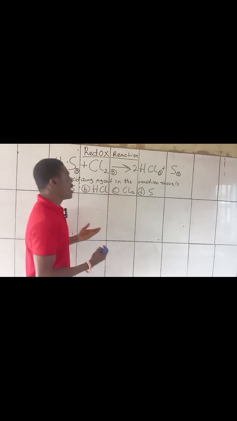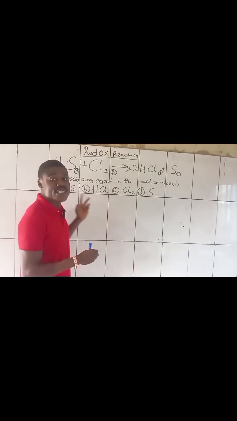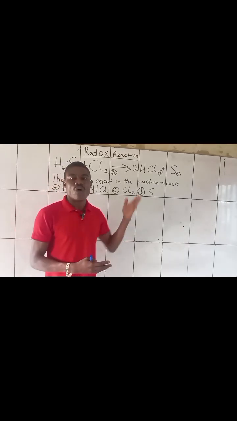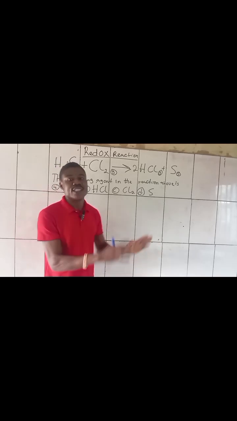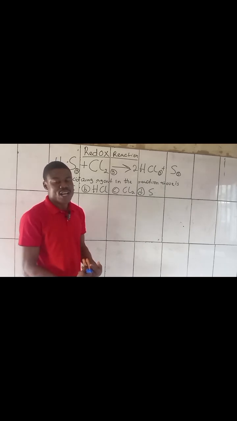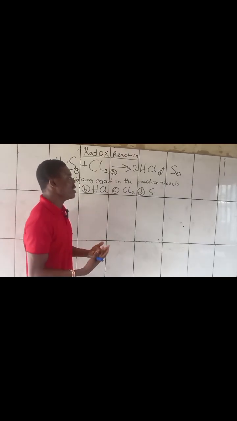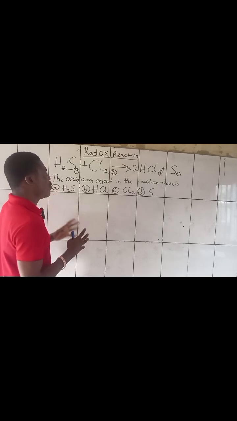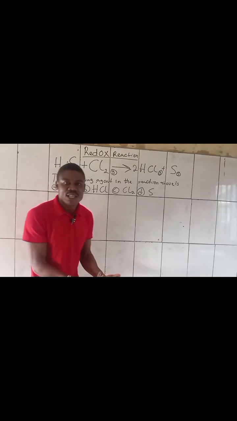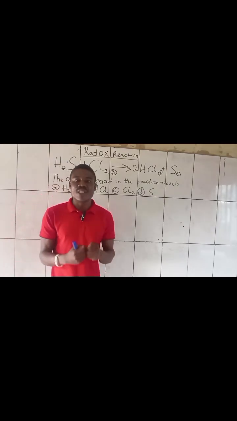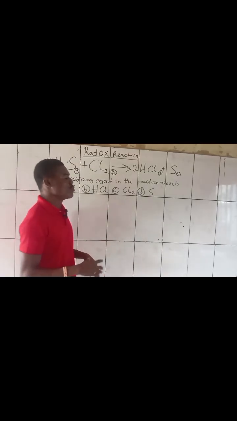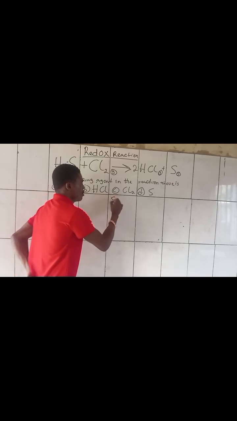Oxidizing agents are substances that reduce at the end of the reaction, causing the other substance to oxidize. They cause oxidation in the reaction, but they themselves are reduced. That's what we call an oxidizing agent. And we have another one, the reducing agent. Reducing agents are substances that oxidize, causing the other substance to reduce. They cause reduction in a chemical reaction. So how do we do that? Solution.